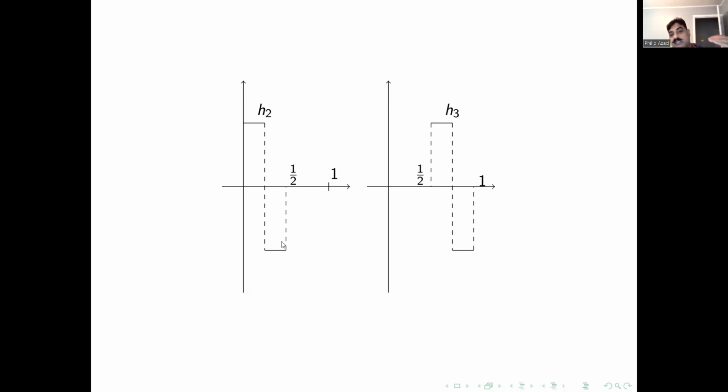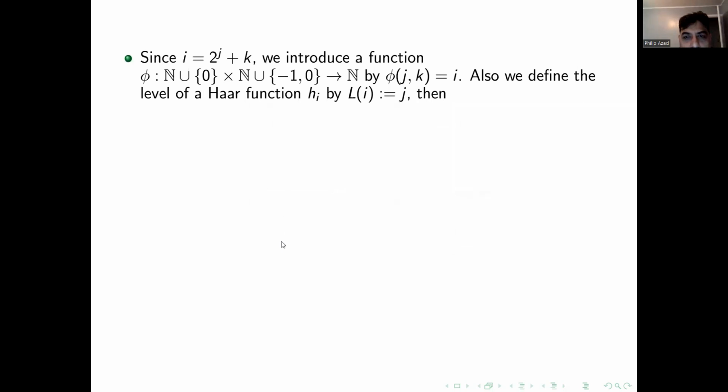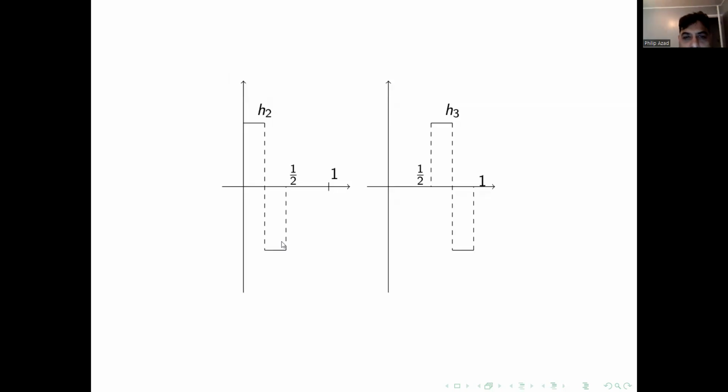Now, when we get to this level, this is the second level of the Haar functions. This could be considered as 2 to the power 1, the first level of the Haar functions. So we would have 2 written as 2 to the power 1 plus 0. That's why this is the first level of the Haar functions. So 2 to the power 1 is 2. So there should be 2 Haar functions in this level, and the support of each of them is 1 over 2.